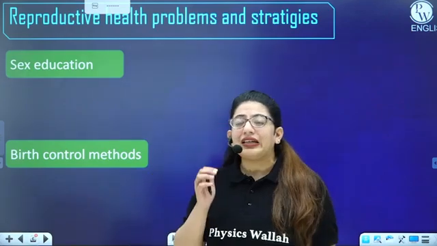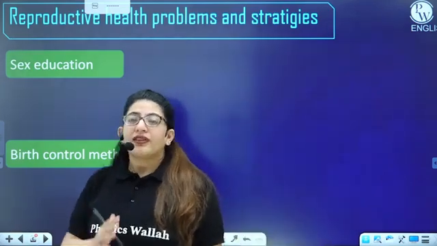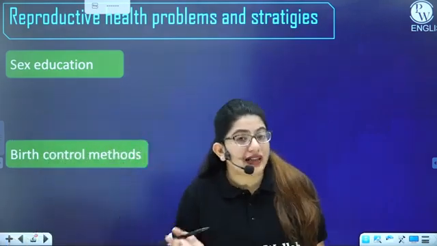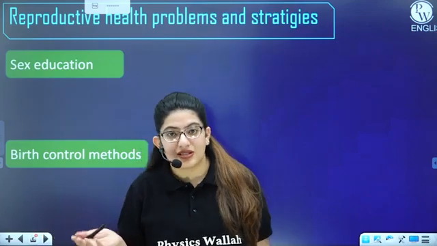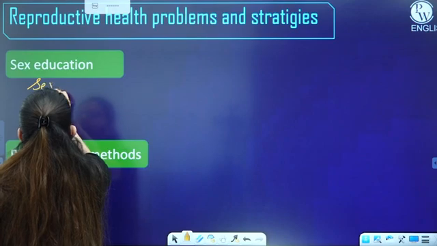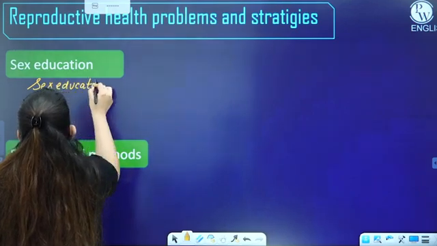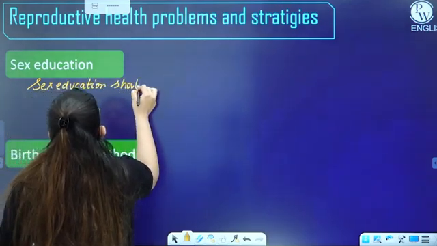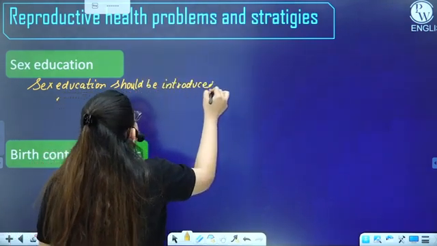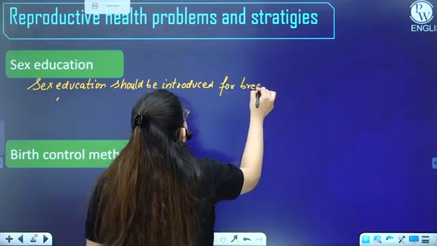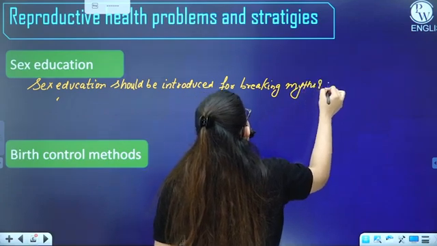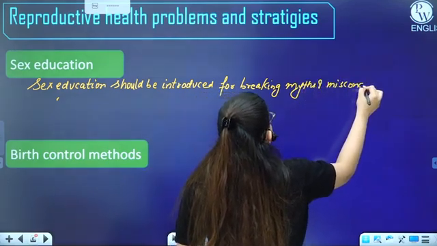That will tell the teenagers, especially of that particular age group, what these sex organs are, how they work, how you can remain reproductively healthy, and how you can prevent sexually transmitted diseases, right? So all these things are very much important. So sex education should be introduced for breaking the myths and misconceptions.